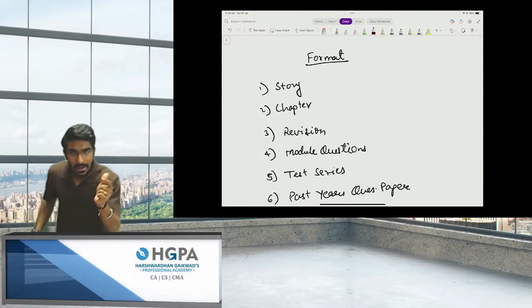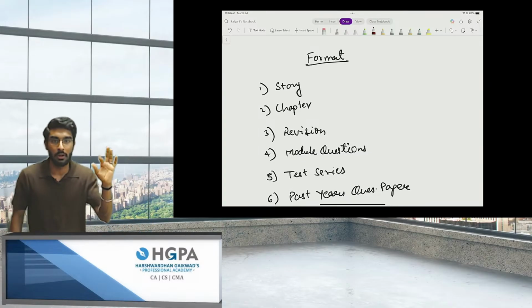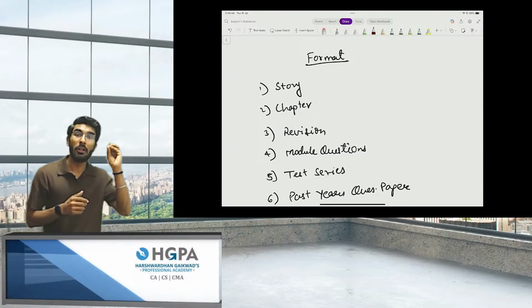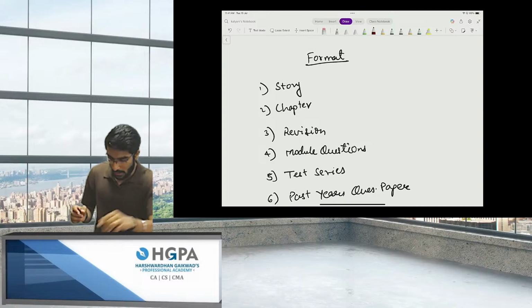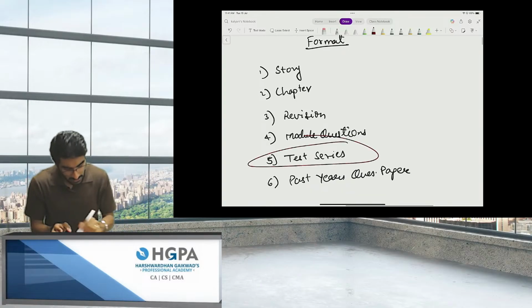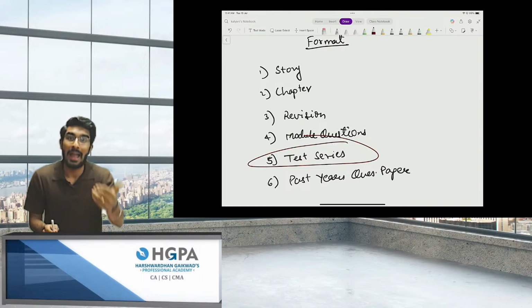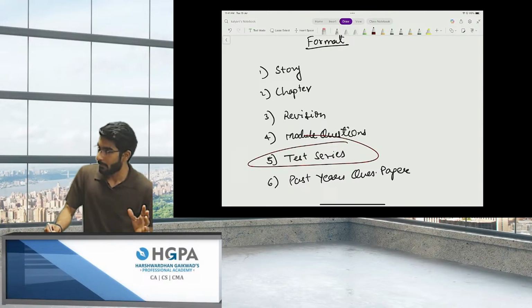Then, in one lecture itself, we will do the entire revision of that chapter. After that, we will solve the module questions. Then I'll be giving you a test which you are required to solve and send me the photos of your answer, so that I can give you the feedback.